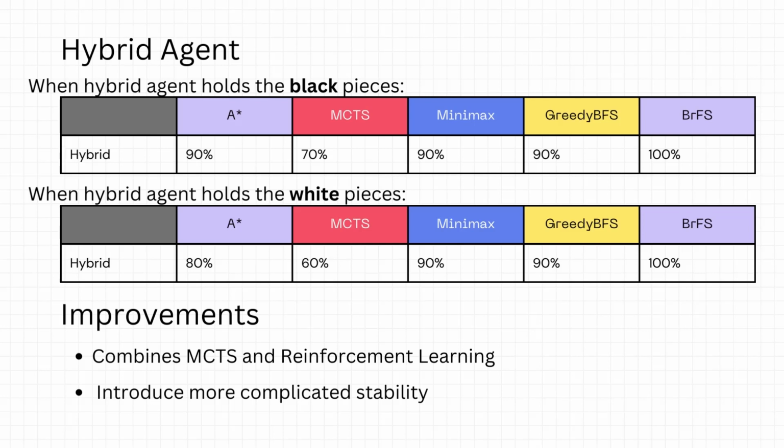As can be seen from the 2 tables, the hybrid agent performs best out of all the methodology that we considered. However, there are still many aspects that we can improve. For example, design an algorithm that combines MCTS and reinforcement learning to update the Q value based on each move's feedback. In this way, we will not have to manually adjust each feature's weight, and the weights can be guaranteed to be more accurate. Also, we believe that there is a way to introduce more complicated stability, which measures how vulnerable a piece is to be flanked in many different ways, not just corners, edges, and diagonals.